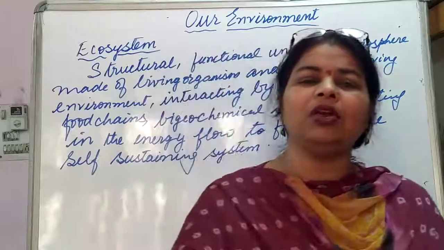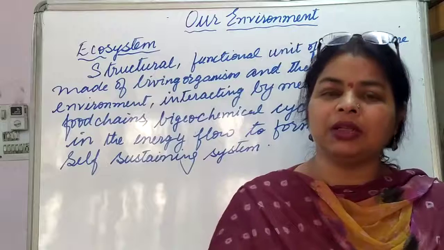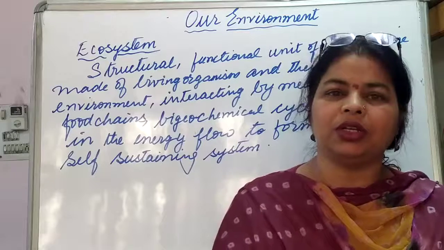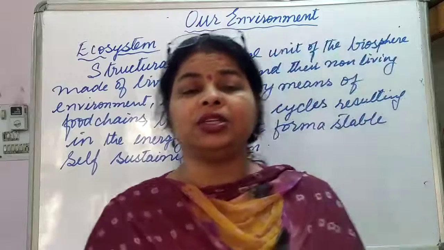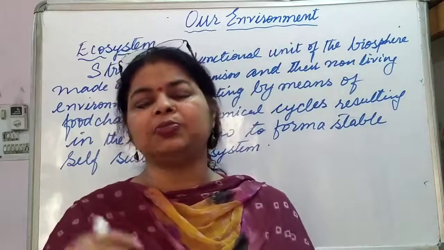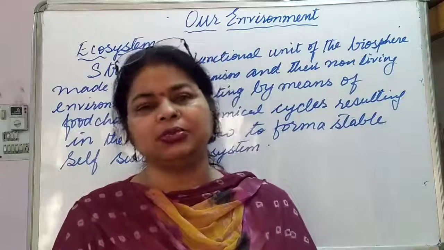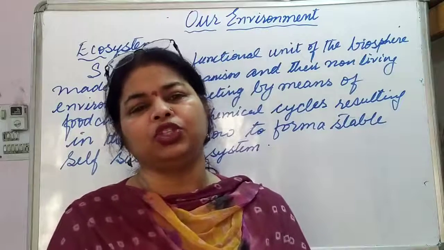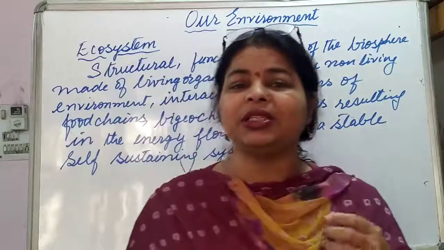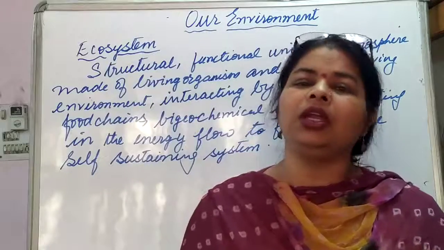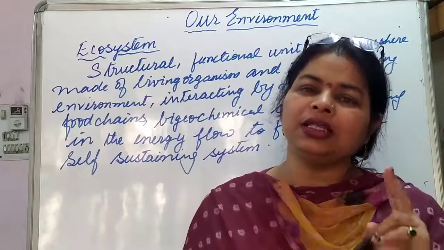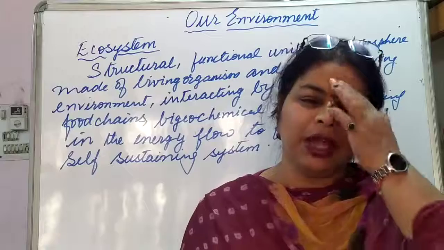Then another factor on which the basic process of ecosystem depends is flow of energy. Okay, how the energy from the sun is trapped by green plants and then passed on to other organisms in the form of food chain. So these are the two basic processes involved in ecosystem: cycling of material, and the second one is flow of energy.